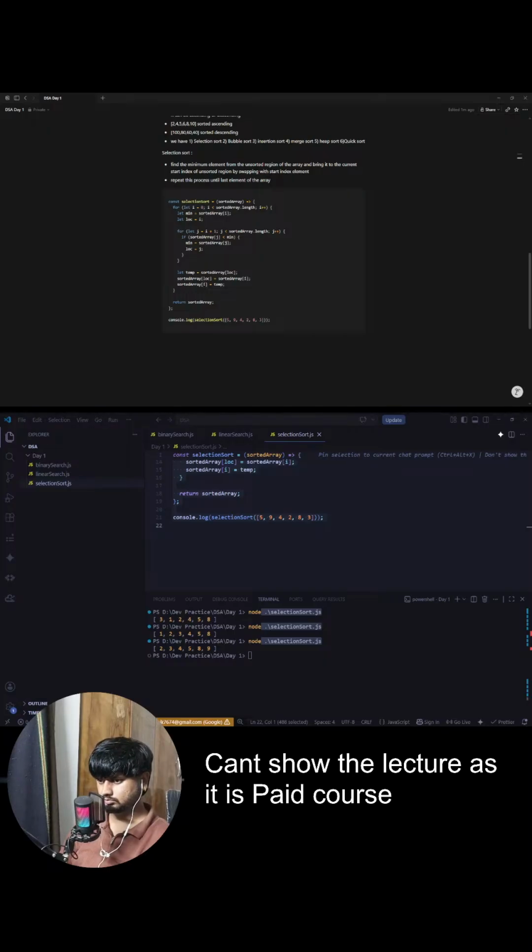So when we are at index 0, we'll try to find the minimum in this entire part. How to find the minimum element in the array with its location? You can write a loop. You can also start from i if you want. There are no issues. You find the minimum element in the unsorted region by this code. Once you have the minimum with the location, just swap the current element a of i with a of location.